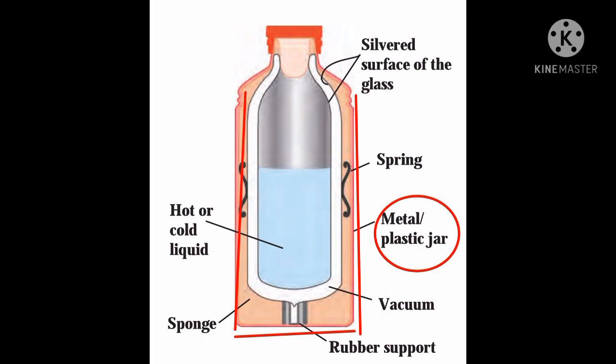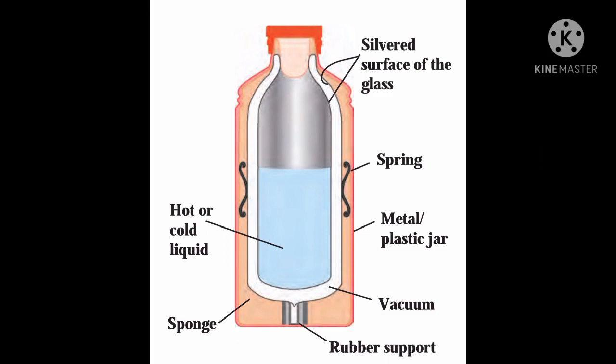We know that glass is a bad conductor of heat, so there is no conduction. The air is removed between the two glass flasks, so there is no convection. Some of the heat of the liquid or hot substance in the thermos flask is lost from the lid only, and due to that, after some time, means after 3 to 4 or 5 hours, the temperature of the substance reduces. So only up to 4 to 5 hours can we keep a substance at its temperature.